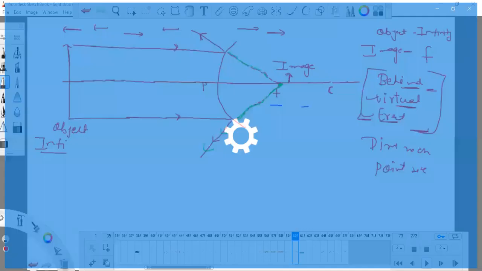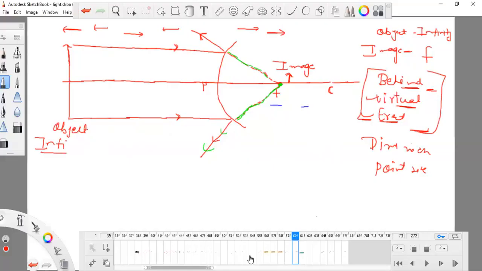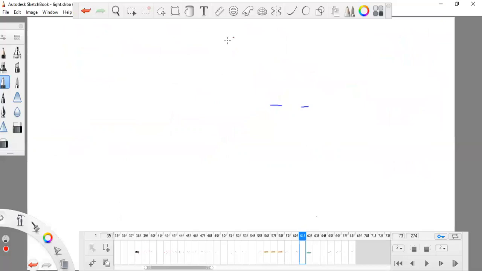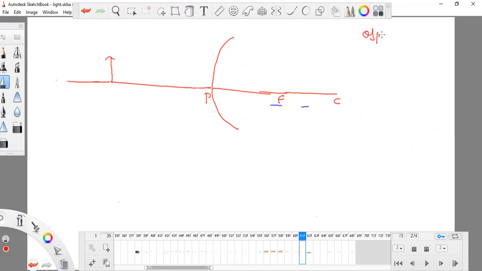Next thing, same, I'm taking this, and everything resides here. So this is my F and this is my C. I just want to finish this diagram. Now where is my object? My object is placed between infinity and P. This is the infinity point, so the object is between infinity and P.